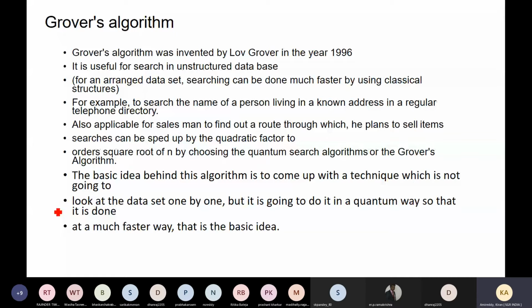Our classical computer will check each name one by one, checking A, B, C, D, to match our required value X.